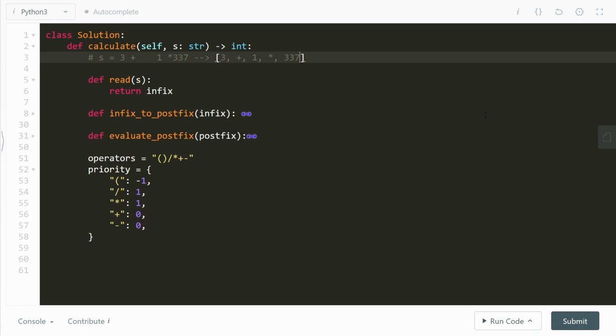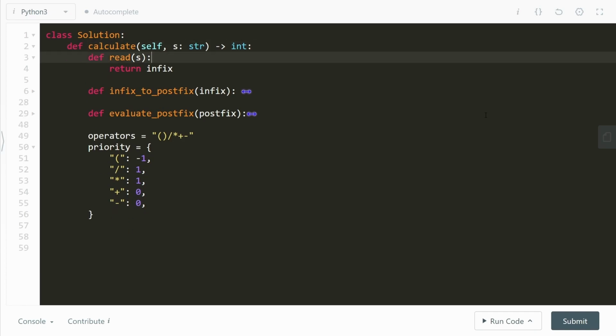Right? This will make things a lot simpler because we don't have nasty spaces to deal with and all of the numbers have been dealt with. That is, 337 actually is considered as 337 and not 3, 3 and 7. Right? These are some of the cases that we have to handle. And so what we are going to do is convert and read the string into the infix notation.